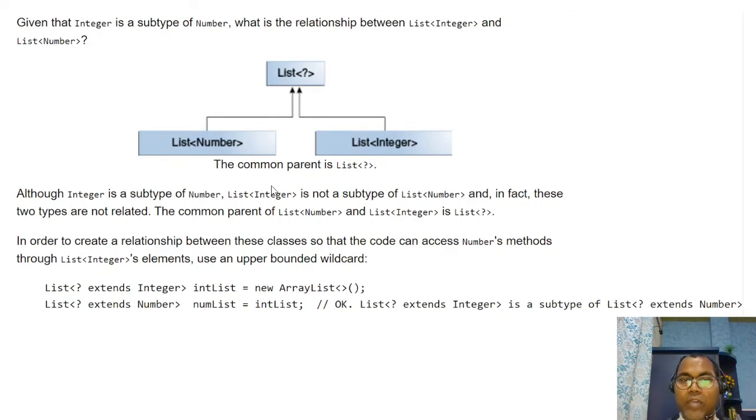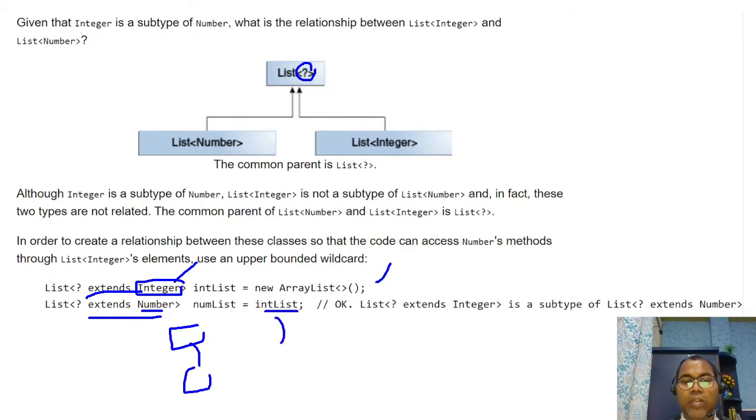In the case of generics, there is no relationship. If you want to make a generic relationship, then you can use a wildcard. And a wildcard has the words extends or super. Extends is your upper bound, and this allows all the subclasses. Number is the superclass and Integer is a subclass. So here a list of Integer you can assign to the list of Number.